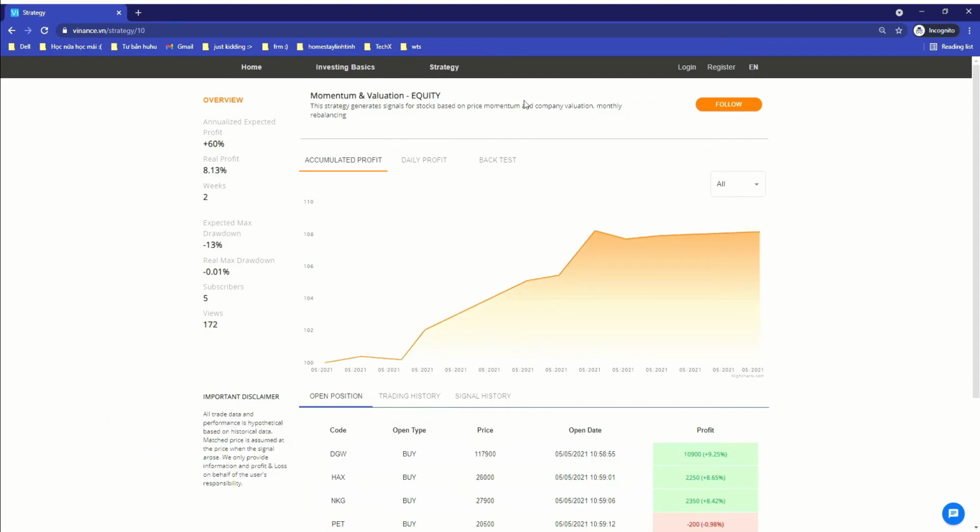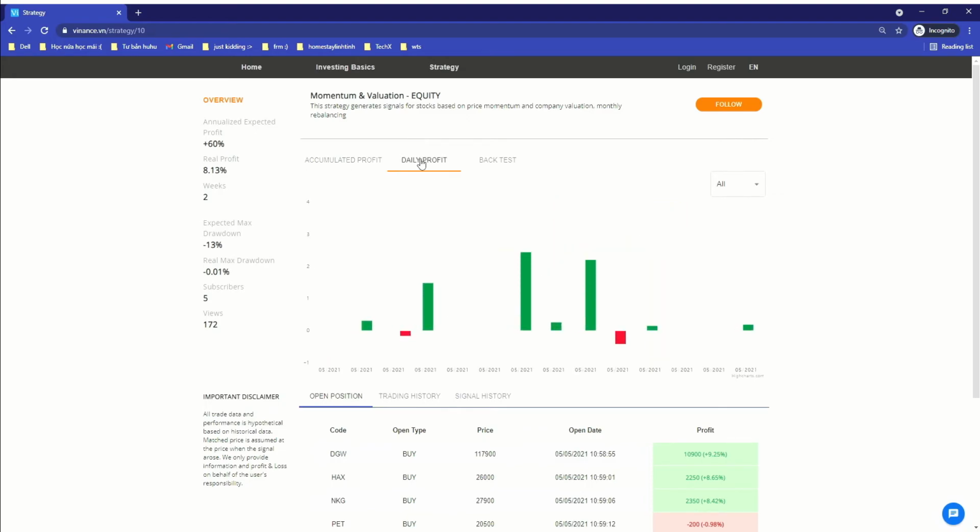This is an equity strategy. It generates signals for stocks based on price momentum and company valuation, with monthly rebalancing. On the left, we can examine basic statistics of the strategy performance. This is the chart presenting profit accumulated since the day this strategy was added on the website. You can also see daily profit.